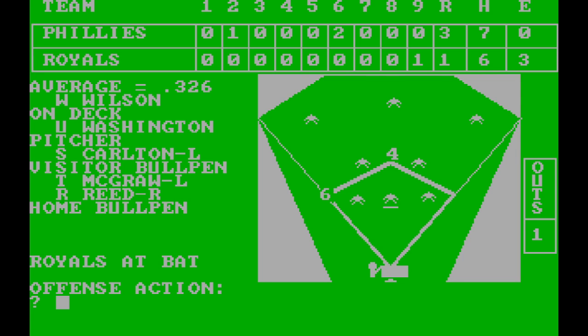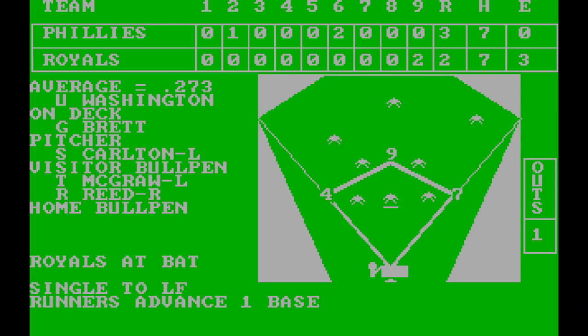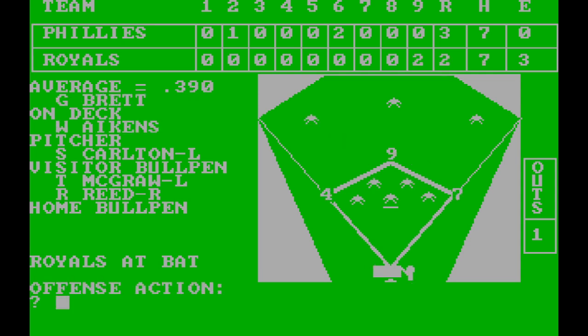Willie Wilson up. Base on balls. Bases loaded. UL Washington. Single to left. Runners advance 1 base. 3-2. George Brett the batter. Steve Carlton the pitcher. Here we go. Classic confrontation.